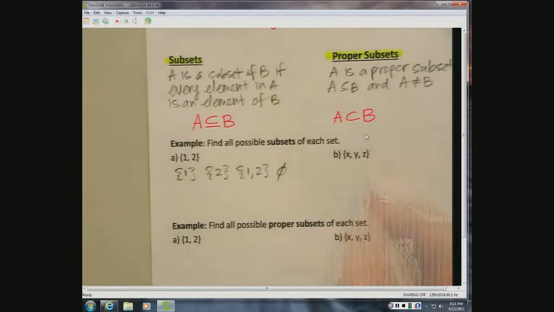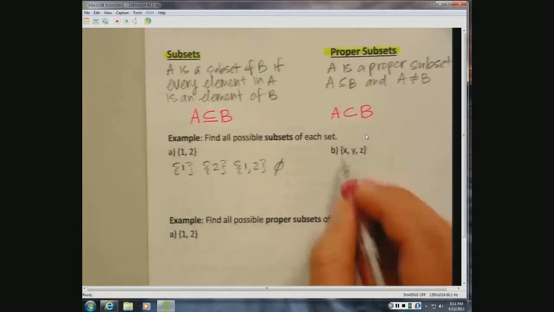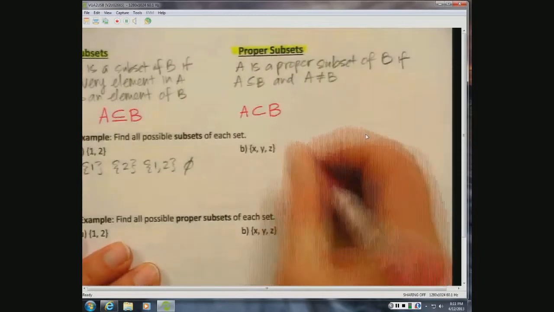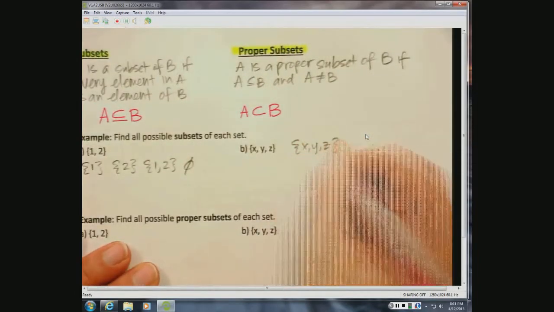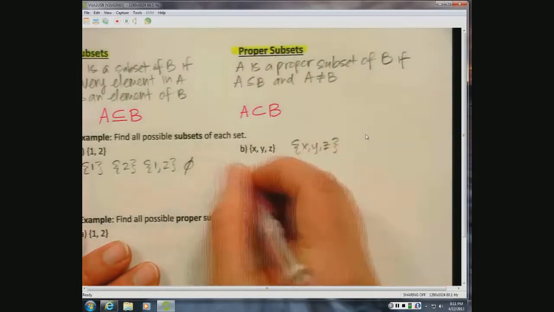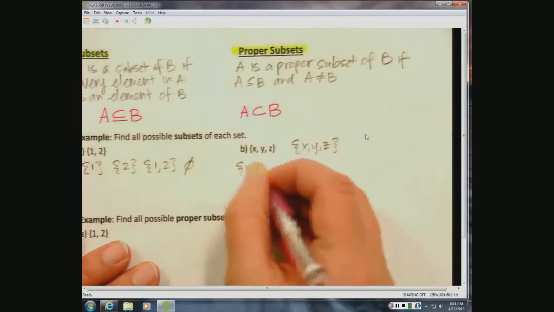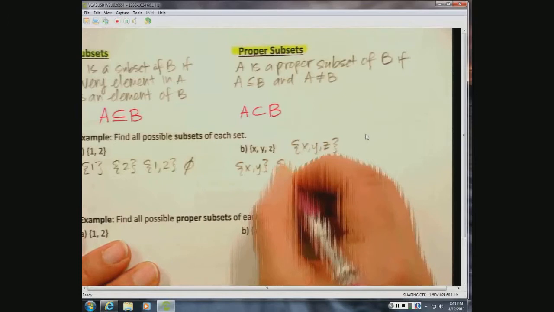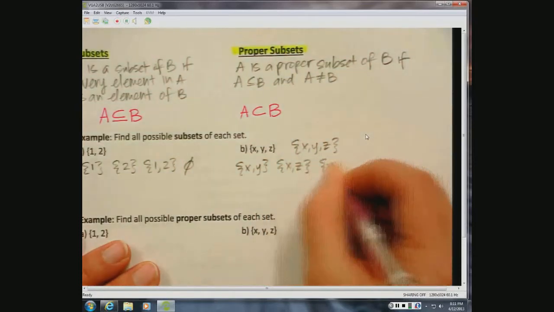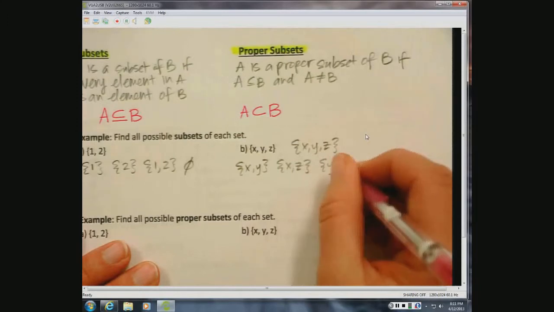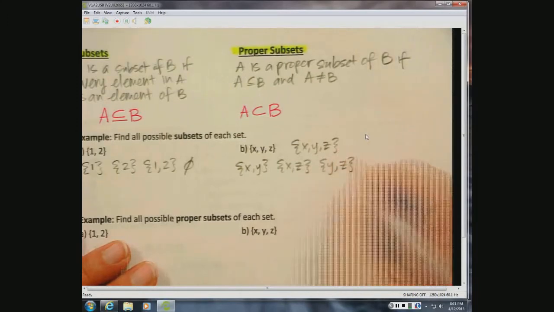For B, find all possible subsets of the set XYZ. Well, a subset of XYZ could be XYZ. Or it could be XY, XZ, YZ.